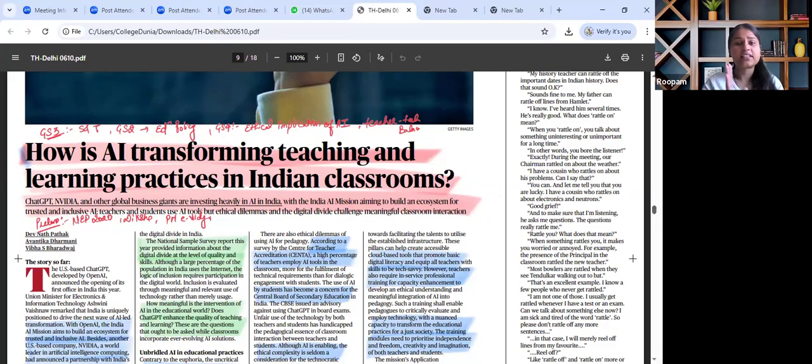For mains perspective, the same article is to be seen through the lens of ethical use of AI in pedagogy, inclusivity, teacher-tech balance that is the need of the hour. We can even link this particular article with GS paper 4 wherein ethical implications of AI, GS paper 2 wherein role of state in promoting equitable education can be unfolded while going through this article.